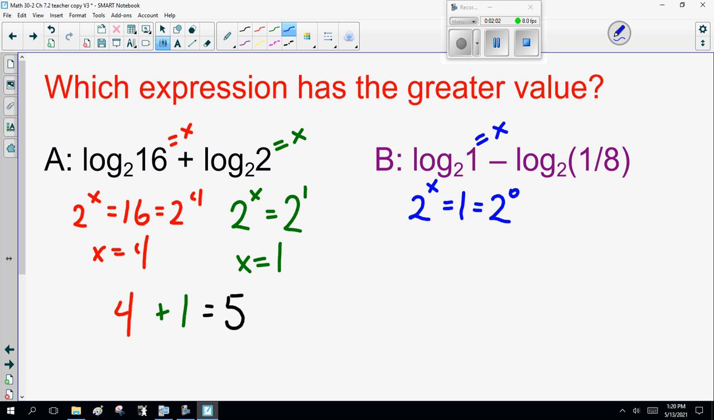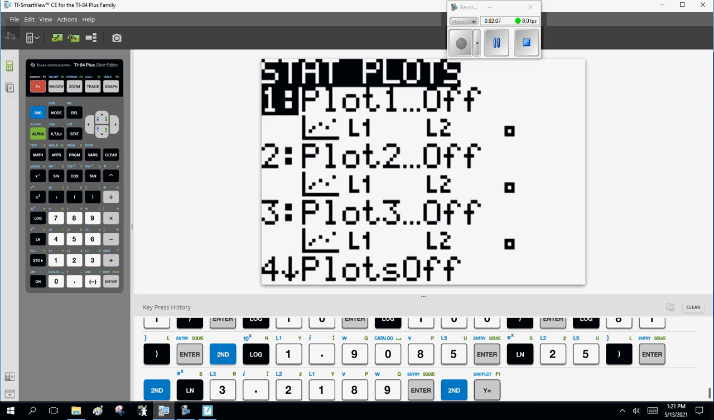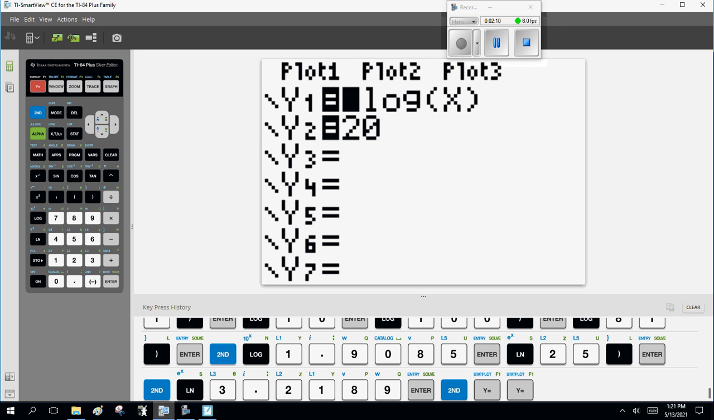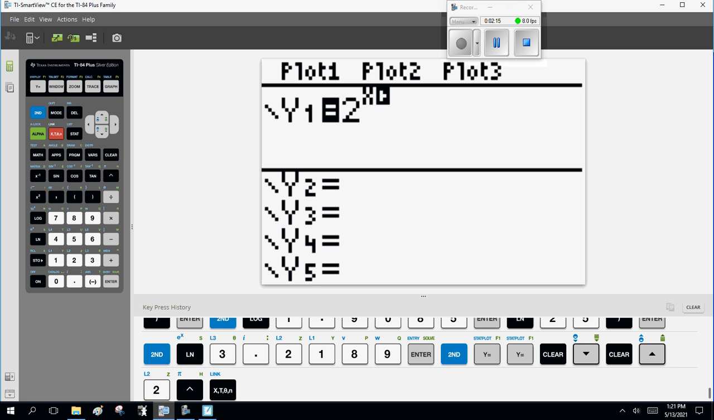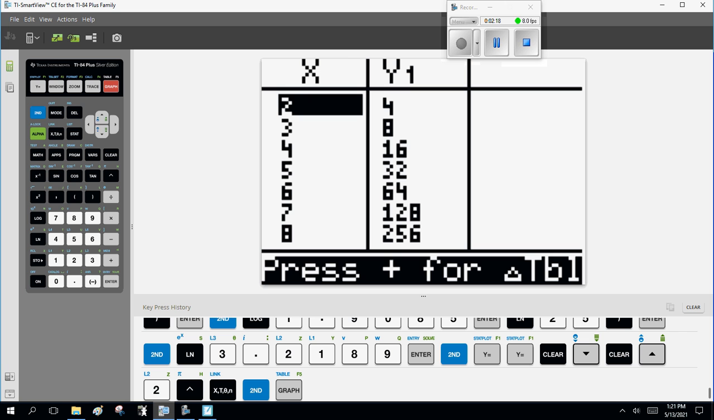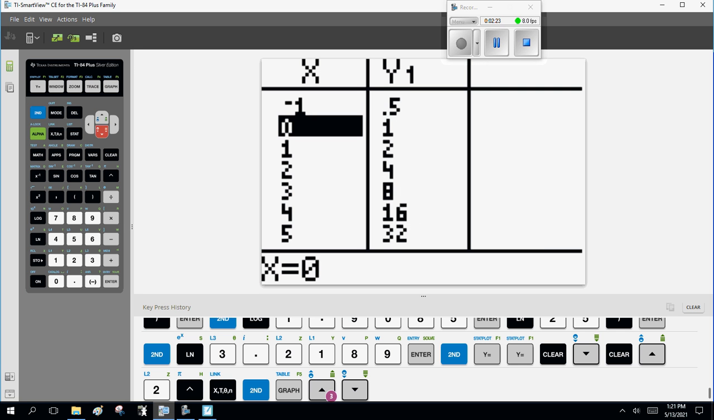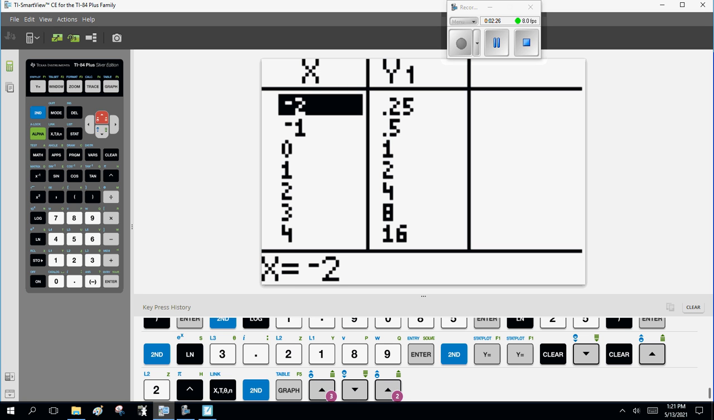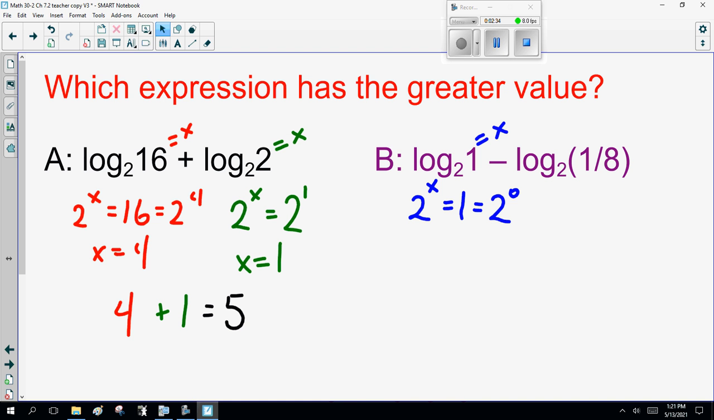Don't believe me? Grab your calculator. Actually, a better way to show this is 2 to the power of x. That's an easy way. Table of values. 2 to the 0 is 1. 2 to the minus 1 is a half. 2 to the minus 2 is 1/4. There we go. Anyway, 2 to the 0 is 1. Now, so this is x equals 0, so this whole thing is 0.